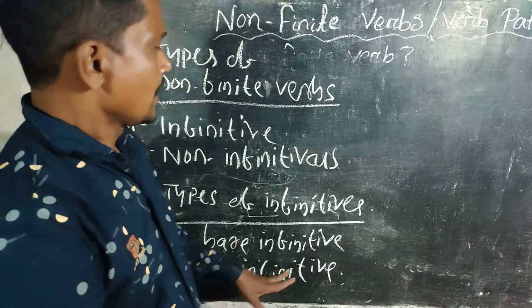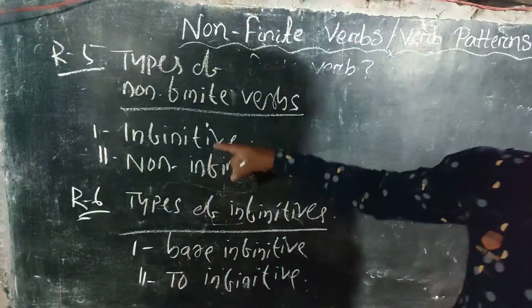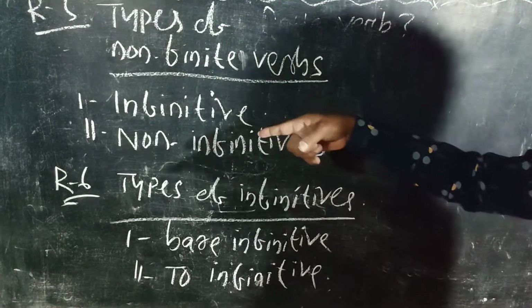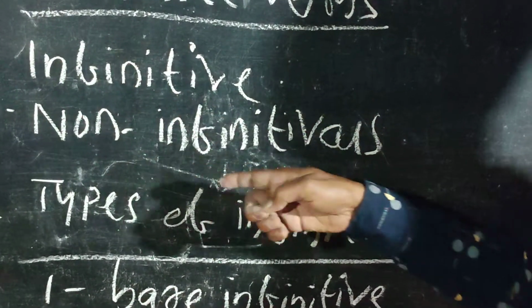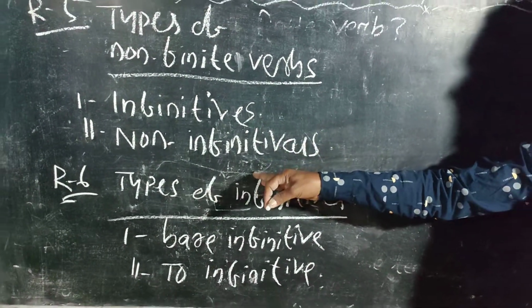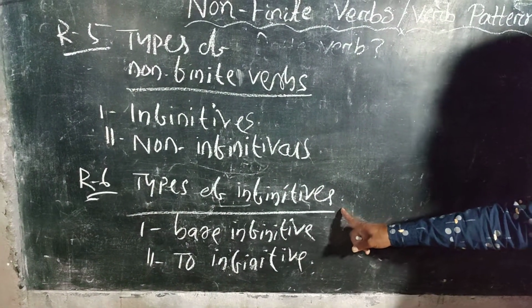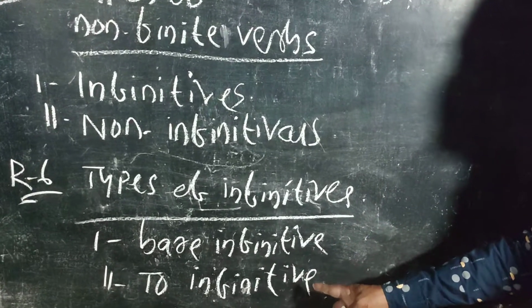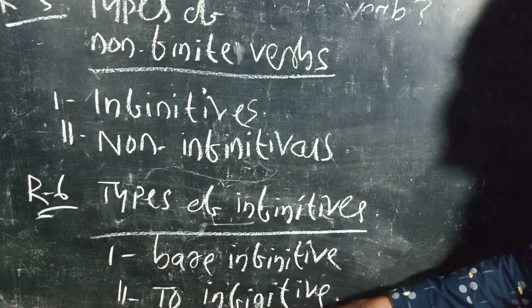Clear? So just like now you can see types of non-finite verbs. There are 2 types of non-finite verbs: infinitives and non-infinitive verbs. And there are 2 types of infinitives: bare infinitive and to infinitive.